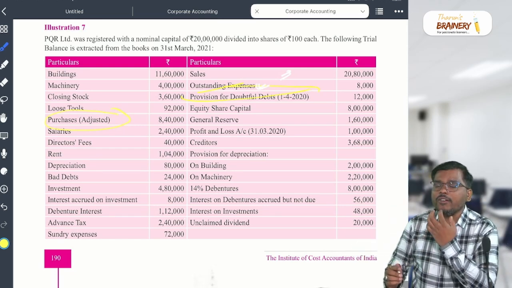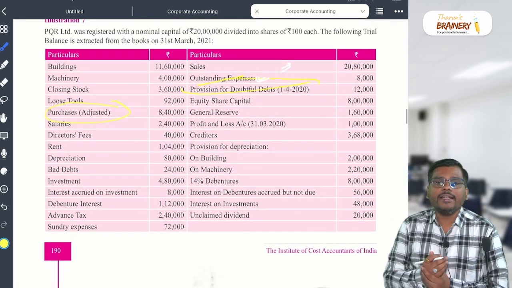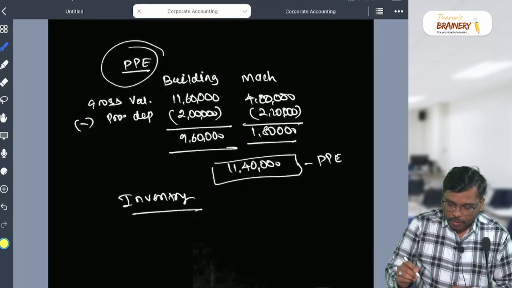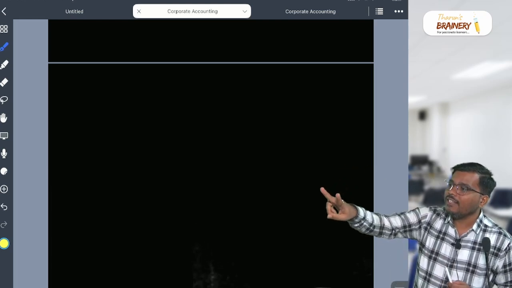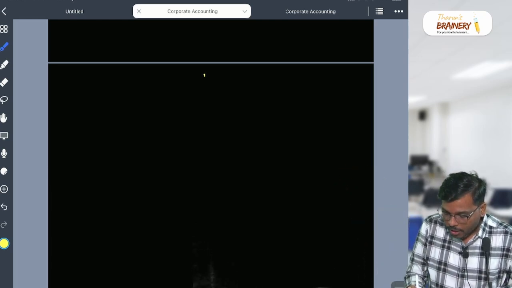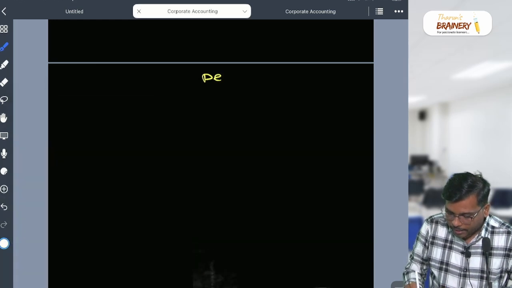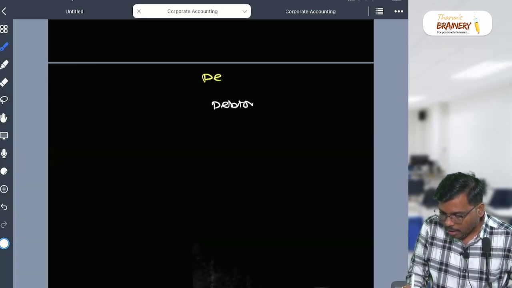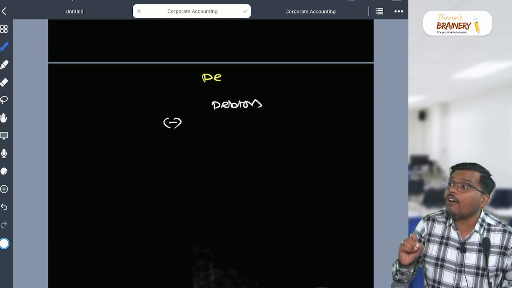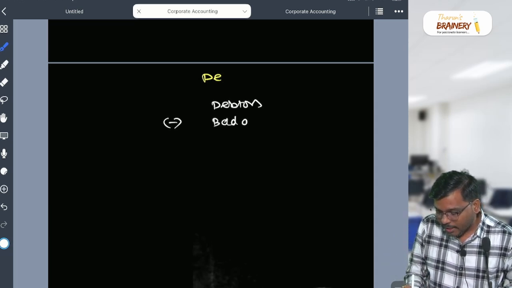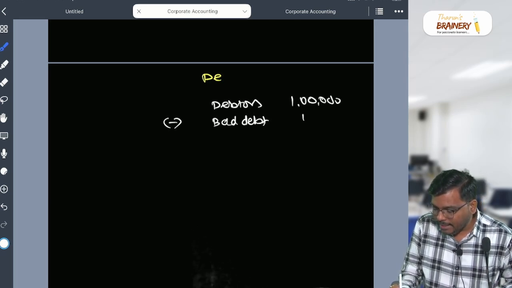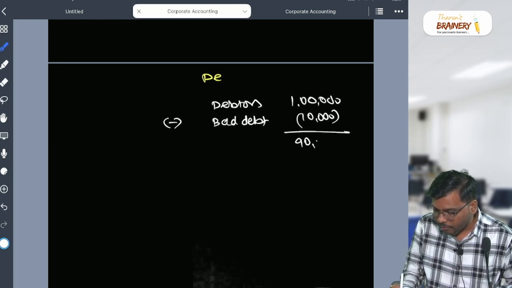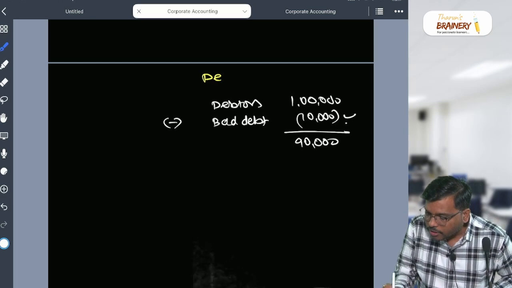So my dear student, in the exam always remember, whenever a bad debt is given in the additional information, it will come in how many places? Two places. Listen very carefully. First, you write the debtors. From the debtors, you will subtract bad debt. So let's say debtors is 1 lakh and bad debt is, let's say, 10,000. Your debtors will become 90,000.